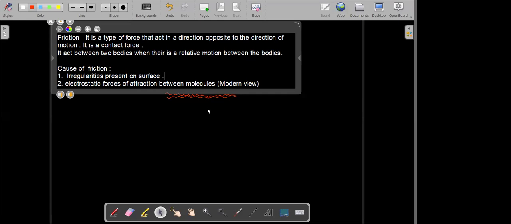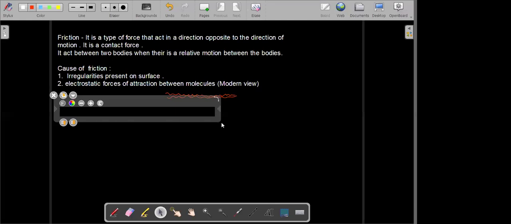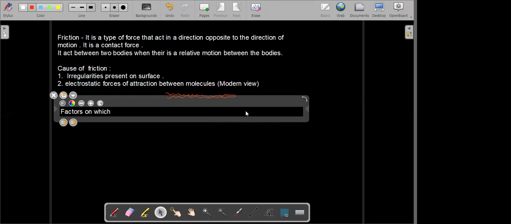So these are the causes of friction. Now we move on to the factors on which the friction depends, the different factors which affect friction.